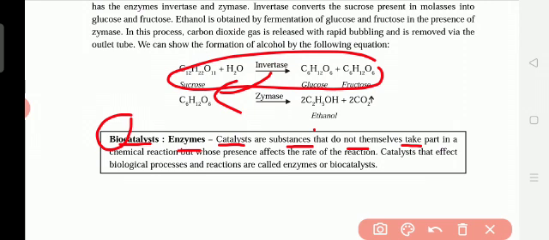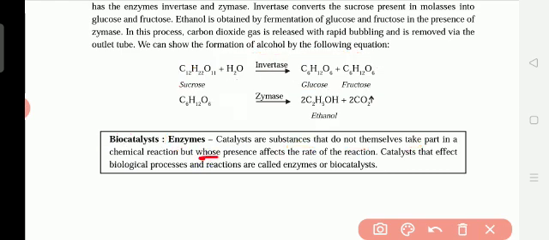So like that only, by catalyst. What is the catalyst? Some chemical catalysts also are there, but they are biocatalysts, meaning life-giving catalysts. They will not be involved in the reaction, but they help in the reaction, and their presence affects the rate of the reaction. Catalysts that affect biological processes and reactions are called enzymes or biocatalysts.